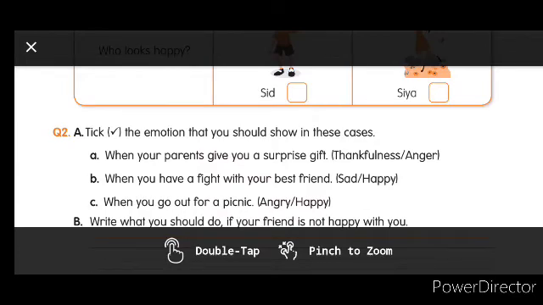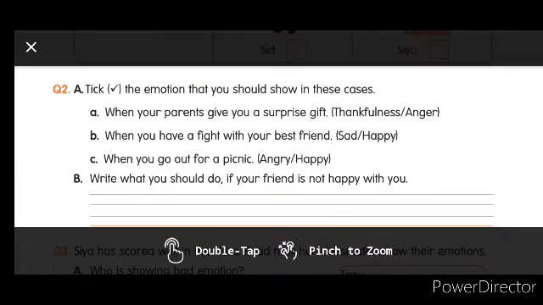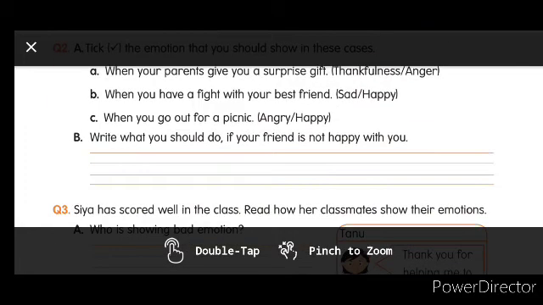Question 2. Tick the emotion that you should show in these cases. First, when your parents give you a surprise gift, tick the correct answer, children. You have to be thankful to them. Thankfulness, or should you show anger? Think and tick it. Second, when you have a fight with your best friend, will you feel sad or happy? Think and tick, children. When you go out for a picnic, will you be happy or angry? Yes, we will be happy. Tick correctly above the word.